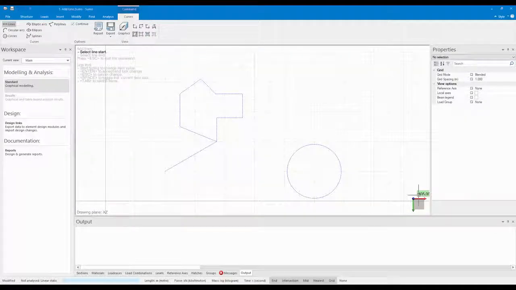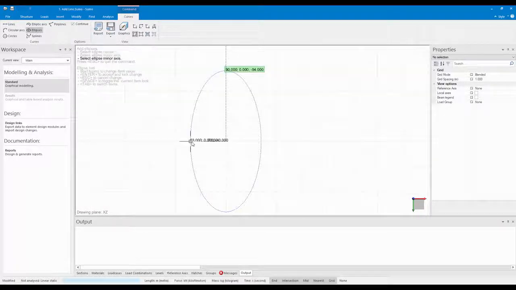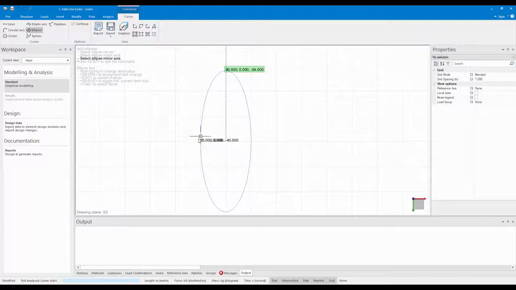Creating an ellipse is a lot like creating a circle. First, select the center point of the ellipse, then the major axis, and then the minor. Then press enter when you are done.